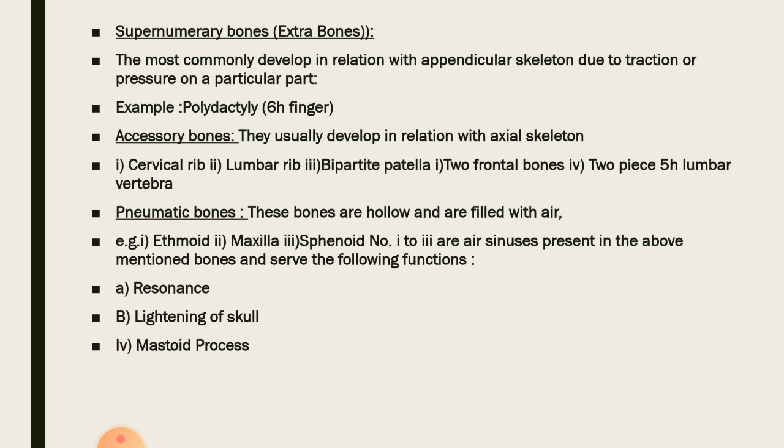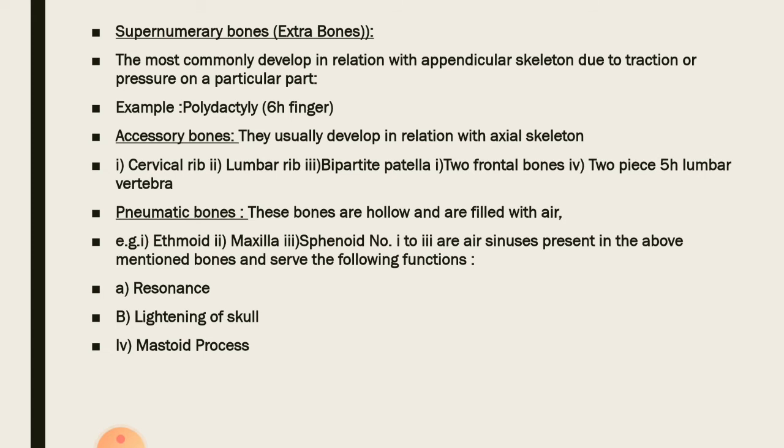The next classification is the supernumerary bones, extra bones, and they most commonly develop in relation with the appendicular skeleton due to the traction or pressure on a particular part. For example, the polydactyl, which is the sixth finger, and you may have seen people with 6 fingers, so this is a supernumerary bone.